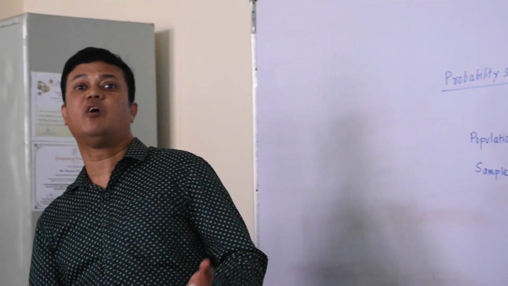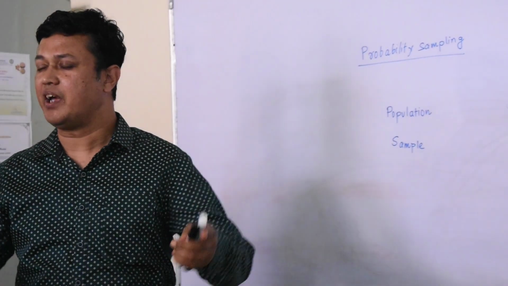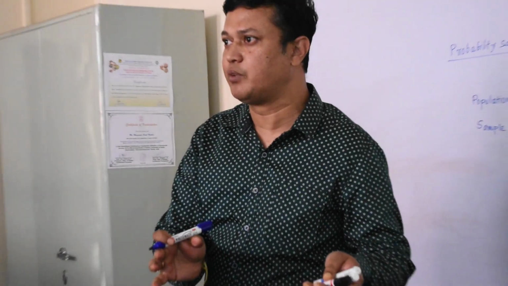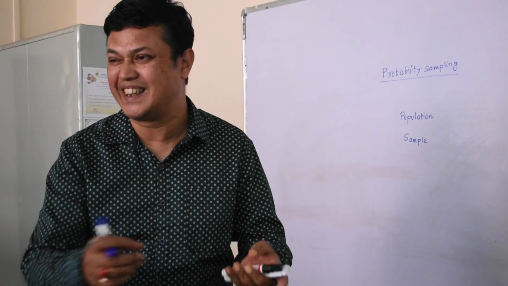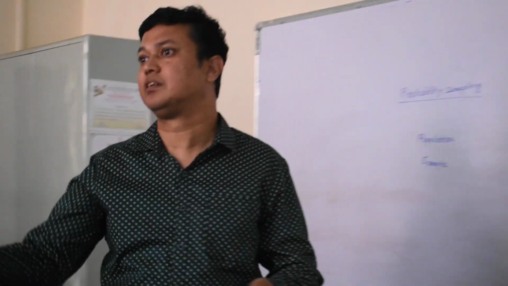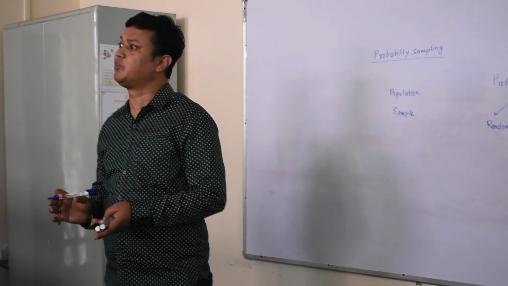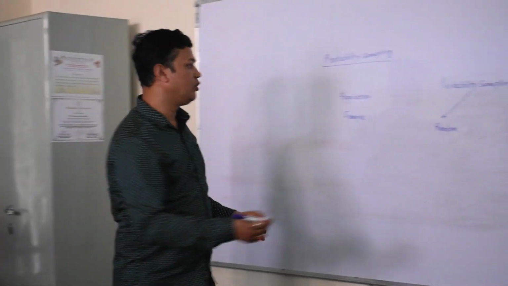All of a sudden, if I toss a coin, it may be head or tail, right? So this way of sampling is called random sampling. Like if I blindfold you and ask you to select a certain participant, it will be random sampling. Or if I make chits with numbers, take a number and select the participant, then it is also random sampling, right?